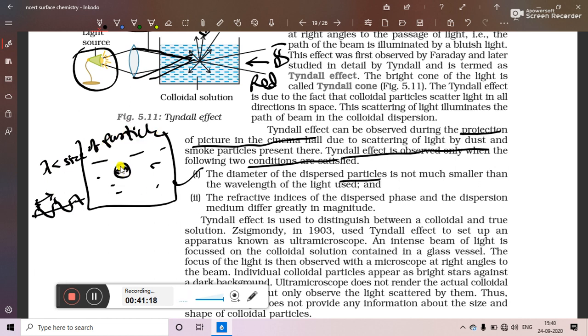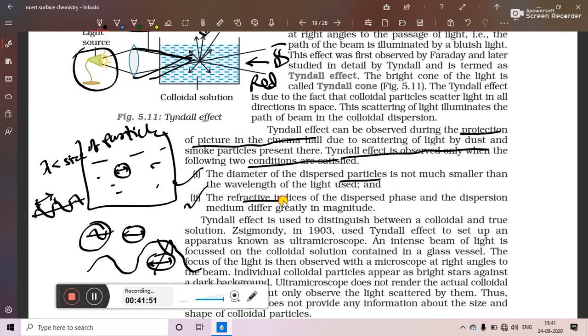So a colloidal particle may create an obstacle only when the wavelength is either equal to the size of the particle, or smaller than the size of the particle. Because if the wavelength is bigger than the diameter of the particle, then it will easily jump from above the colloidal particle. So in that case the particle may not create an obstacle. That's why the wavelength should be equal to or smaller than the diameter of the particle.